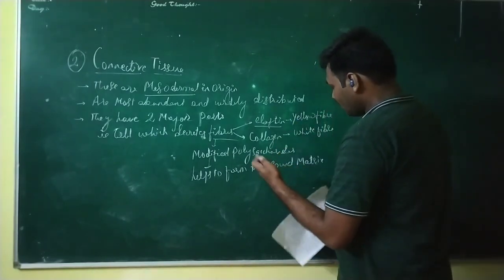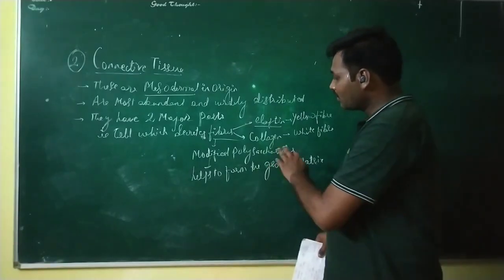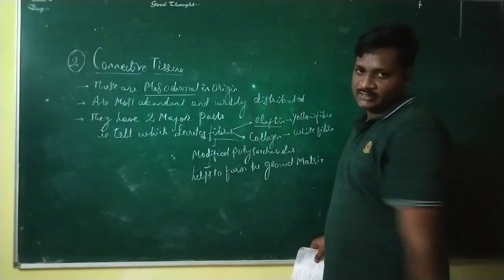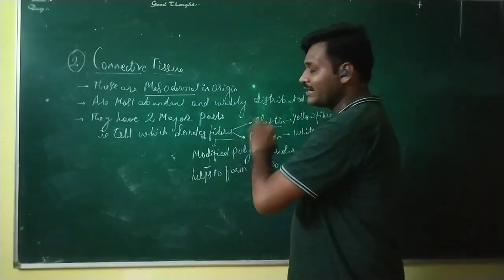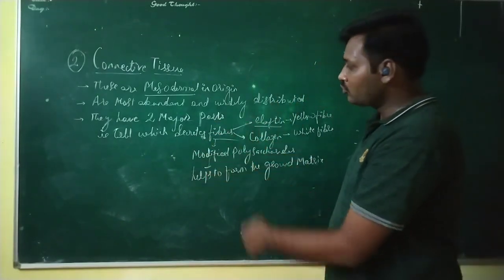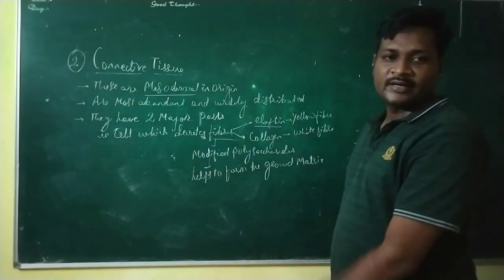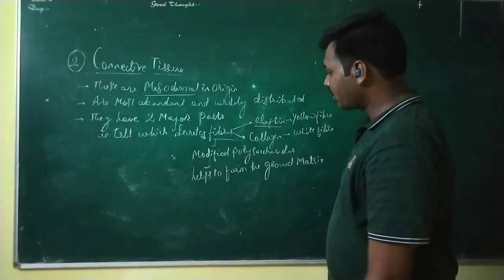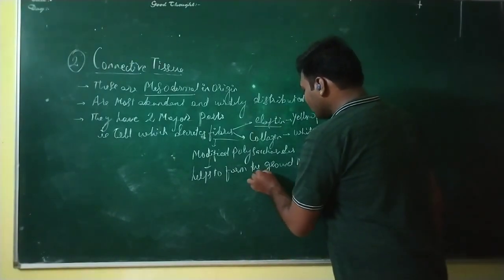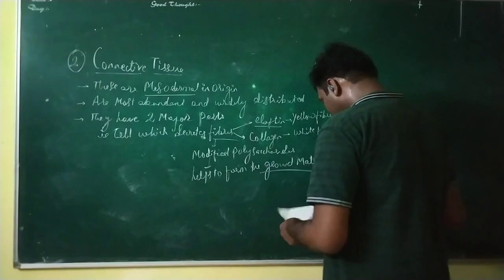Here in the vascular connective tissue we cannot see any kind of fibers. Fibers are present in all the other connective tissues, but not in the fluid or vascular connective tissue. So they help to form the ground tissue or the ground matrix.